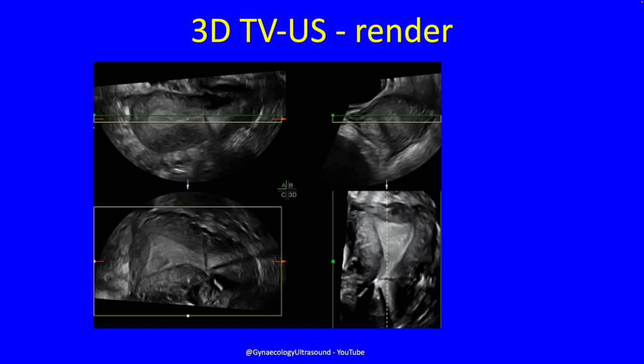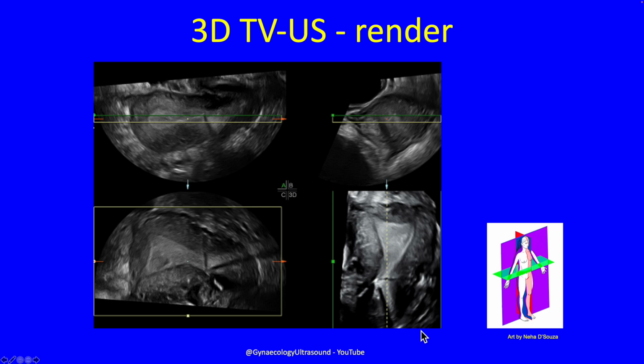And so how do you get a 3D vaginal scan? You take a volume, and that will display as a longitudinal section, a transverse, and a coronal section. And when you render that, you then get a coronal view which you can manipulate. And this is the coronal view. It's this purple line that divides you into a front half and a back half.